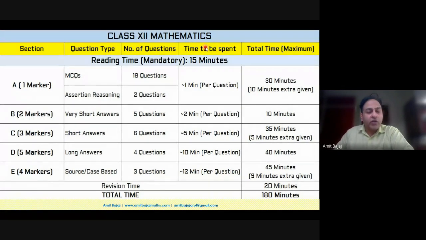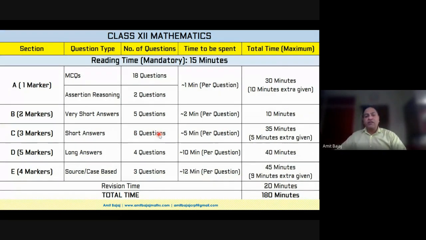What questions does one need to attempt? From which section should I begin? This is again my personal recommendation. A child should not start with, say, section A. They may begin in a reverse manner, say section E, D, C, B, or B, C, D, or D, C, whatever. But if they start with, say, section C, let them attempt all 6 questions in one go, if possible. Because there is no hard and fast rule.